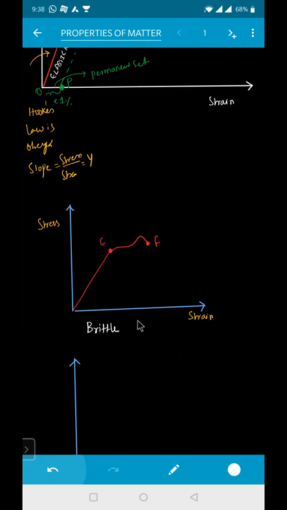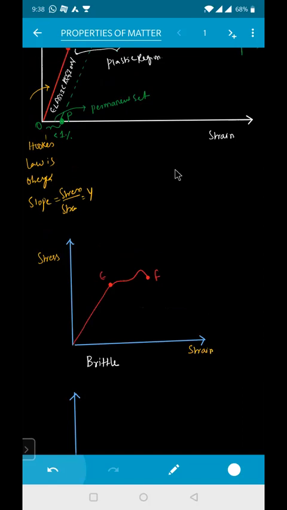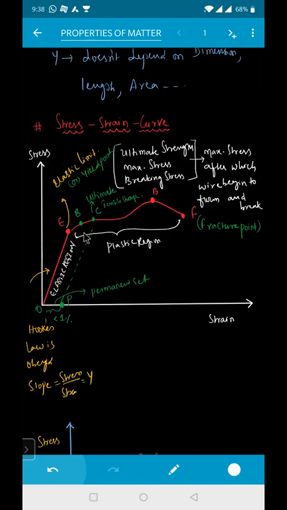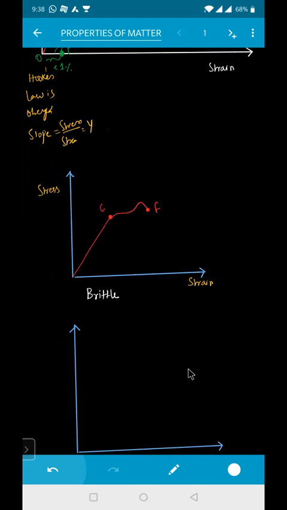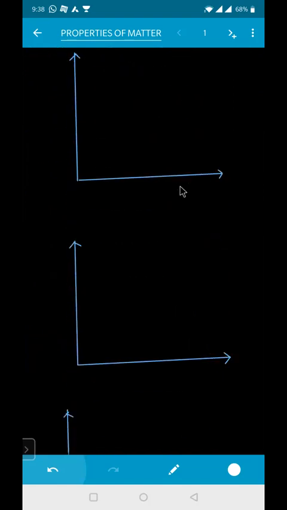Here, that means the distance between E and F. What is E and F, beta? Elastic limit E and F is nothing but the plastic region. What is the plastic region for this one? Plastic region is very, very small. This one is your plastic region. Then such type of materials are called as what? Brittle. Is that clear?